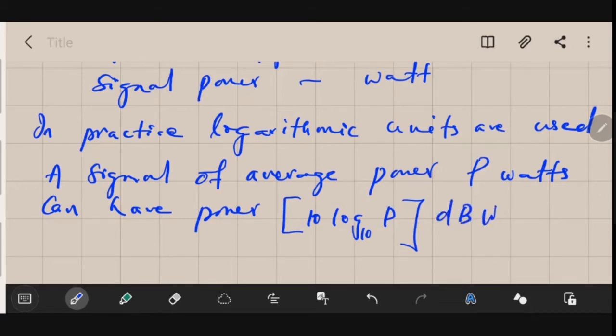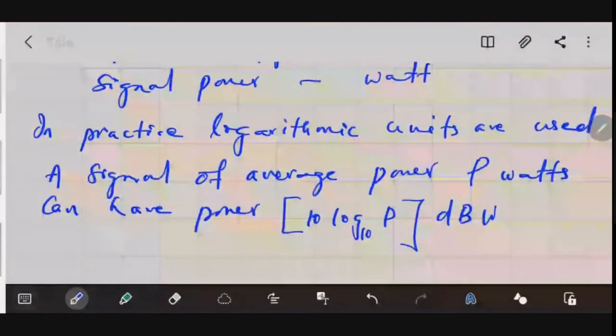The unit will be dB watts, or sometimes it is just written as dB. So when it is dB, you just understand that it is dB watts.